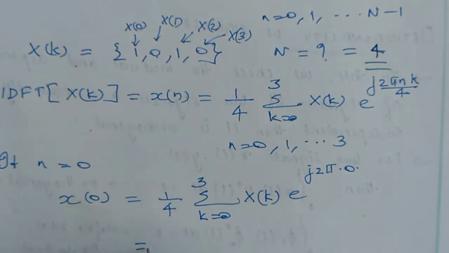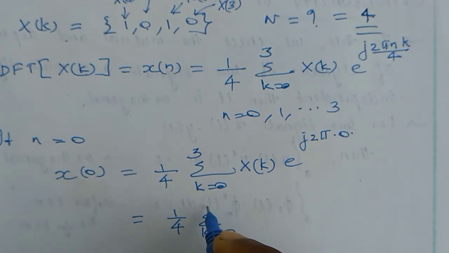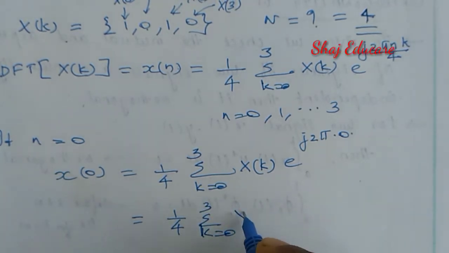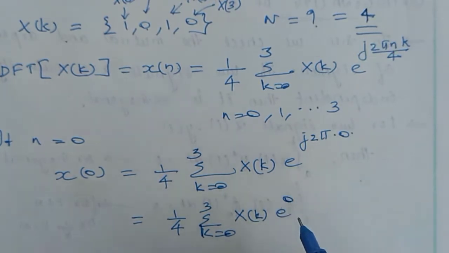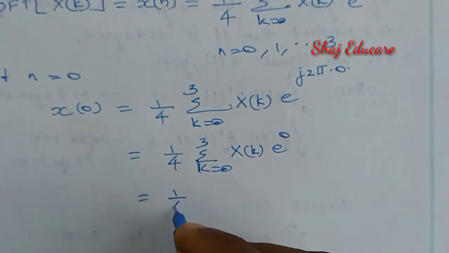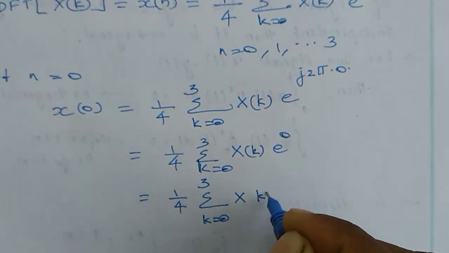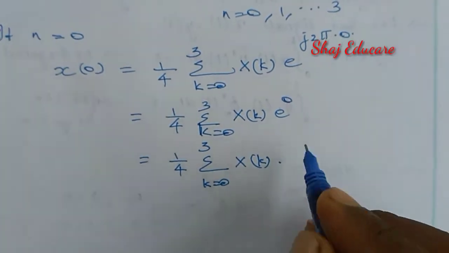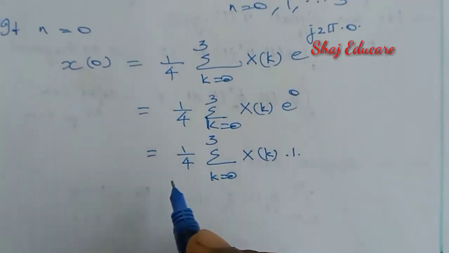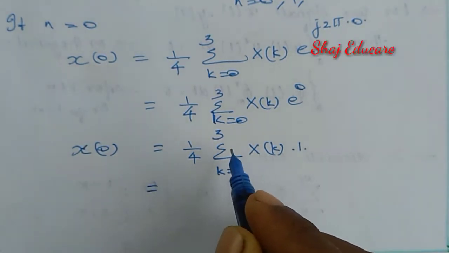Okay, that is equal to 1 by 4 sigma k equal to 0 to 3 x of k e raised to 0, that is equal to 1 by 4 sigma k equal to 0 to 3 x of k only. E raised to 0 is equal to 1. Any quantity raised to 0 becomes 1. So this one equal to 1 itself. That is x of 0.